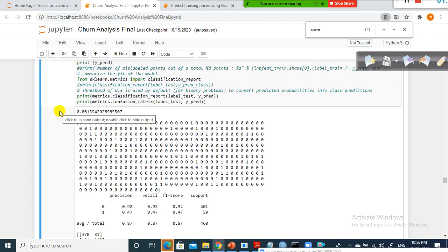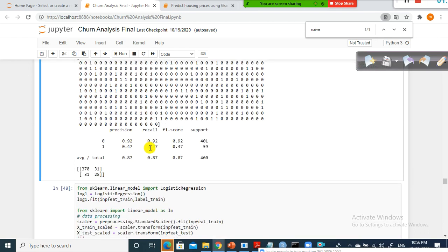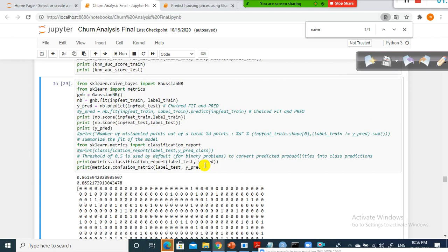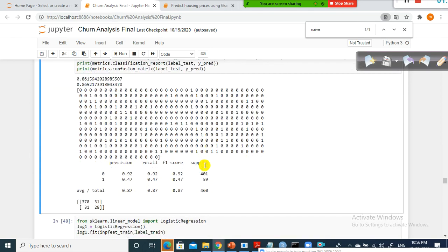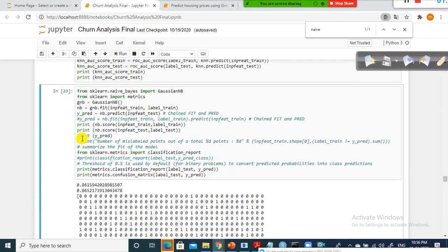But in this case, my precision and recall, look here, are good. The accuracy is 0.87, and the F1 score is 0.87. Oh, okay. So the accuracy is 0.86, whereas the recall and precision are good in this case.